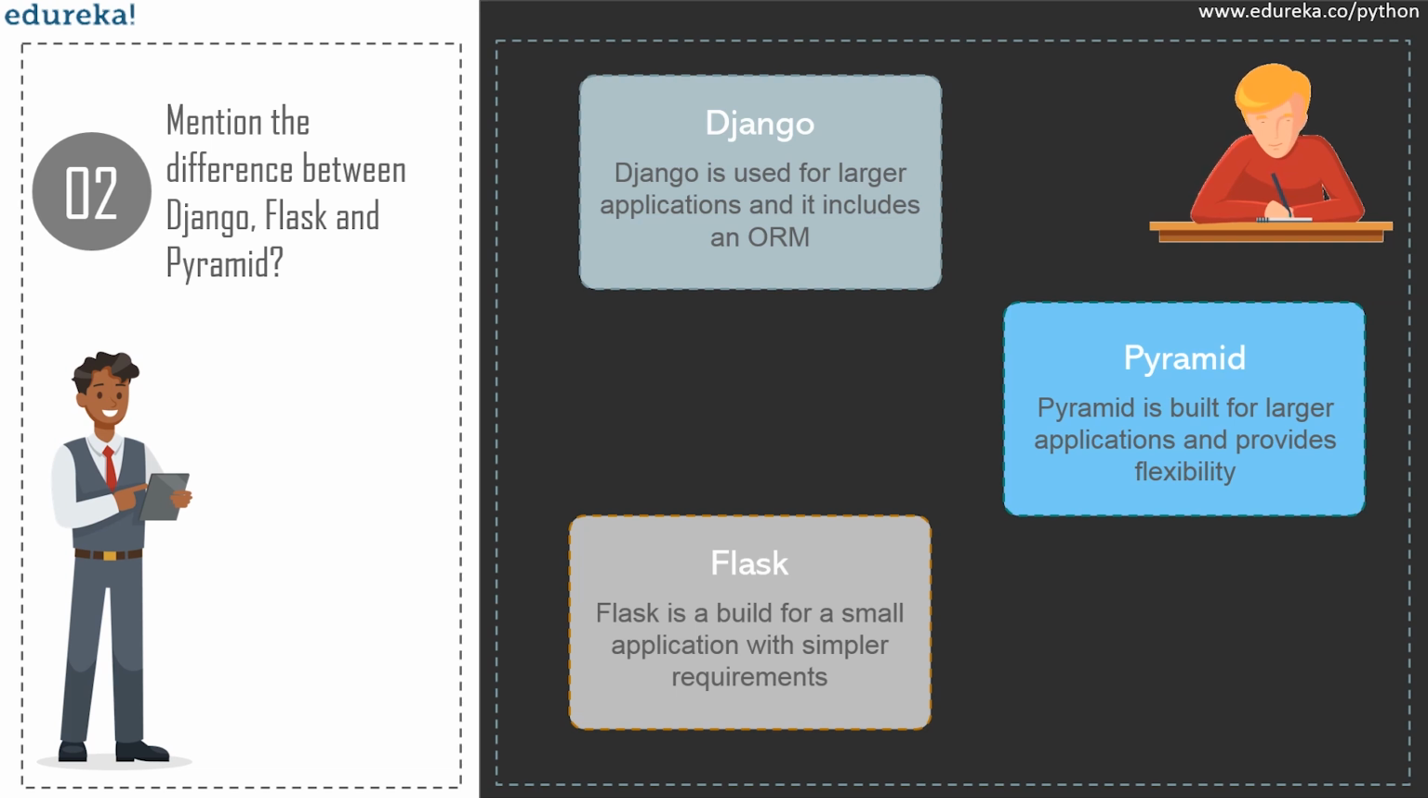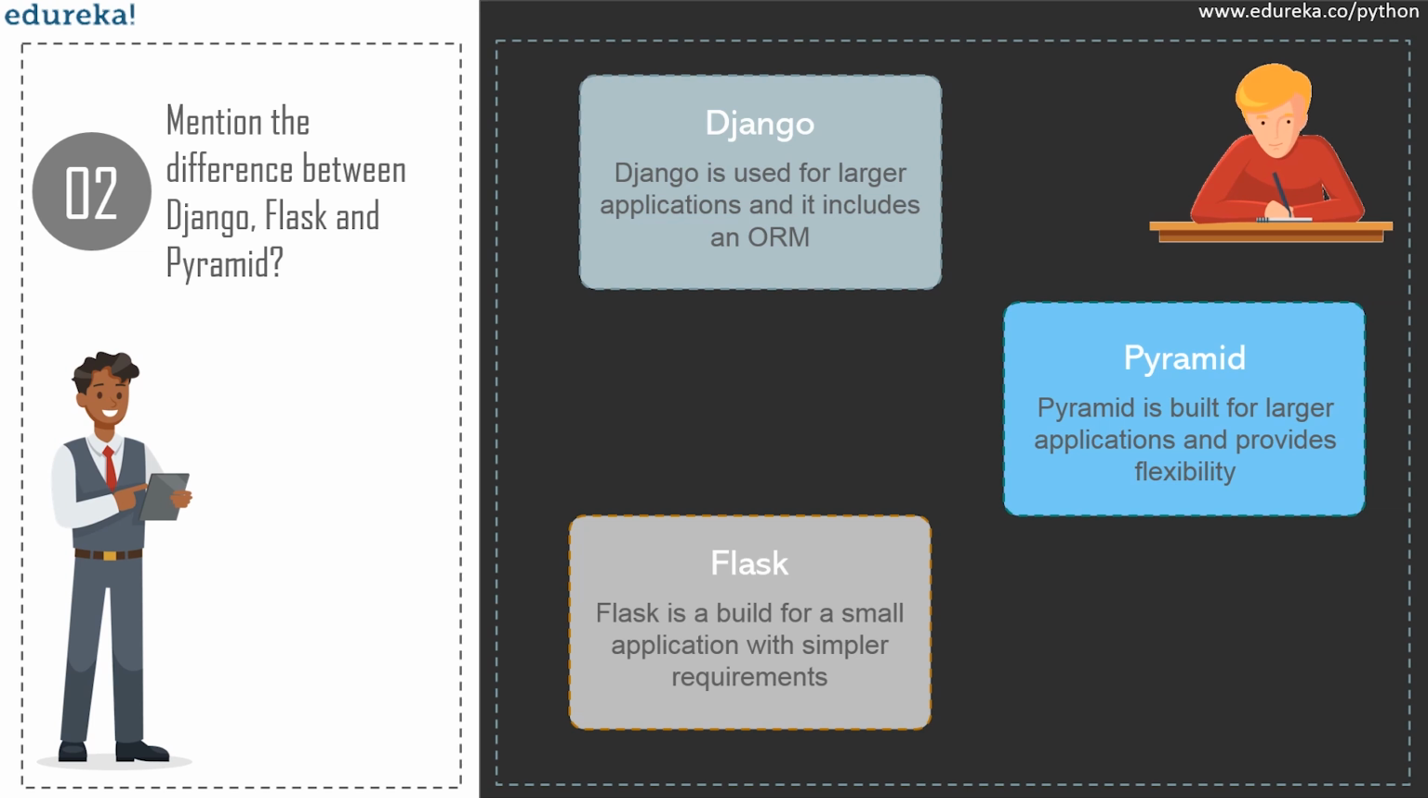Now moving on to the next question, which is the difference between Django, Pyramid, and Flask. Flask is actually a micro framework, guys, which is primarily built for small applications with simpler requirements. In Flask, you have to use external libraries. However, Flask is ready to use. Pyramid is built for larger applications. It provides flexibility and lets the developer use the right tools for their product. The developer can choose the database, URL structure, templating style, and more.